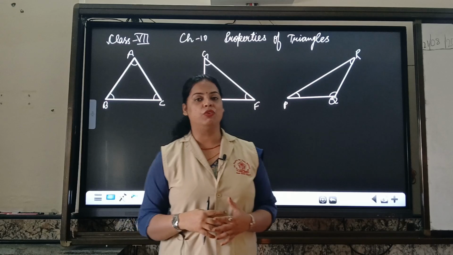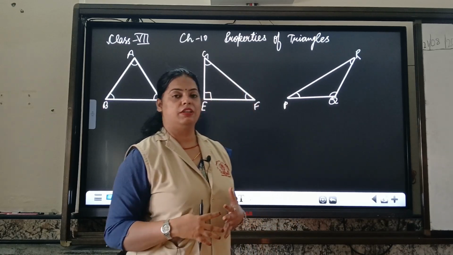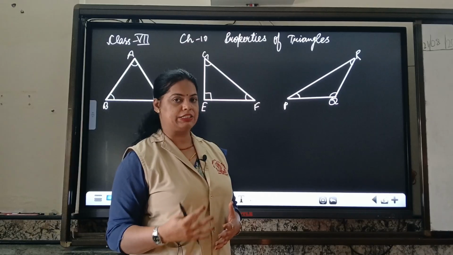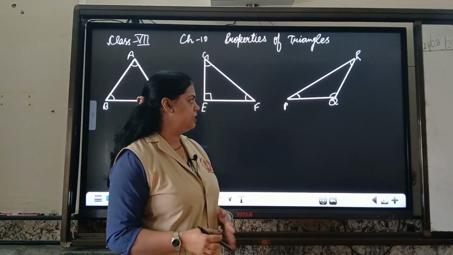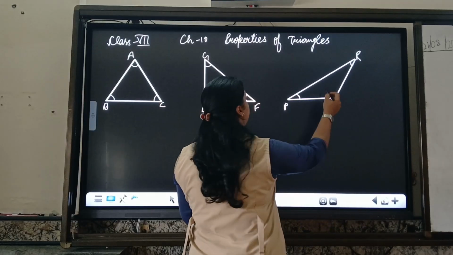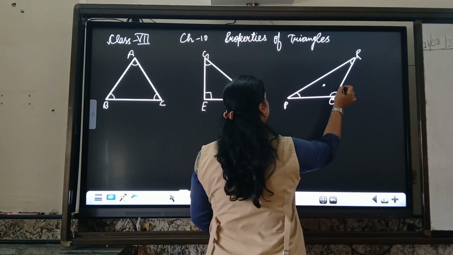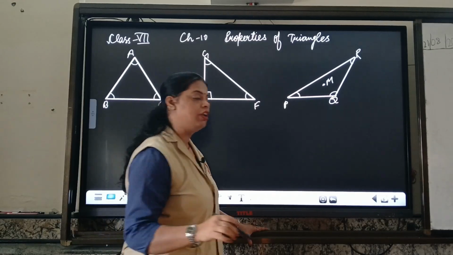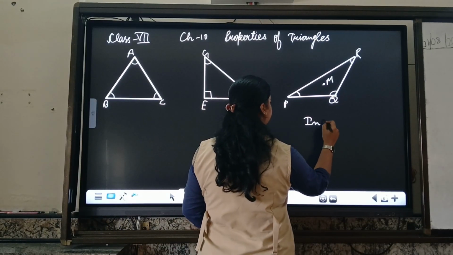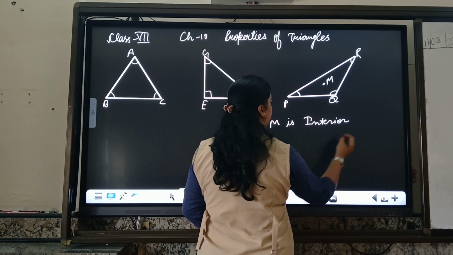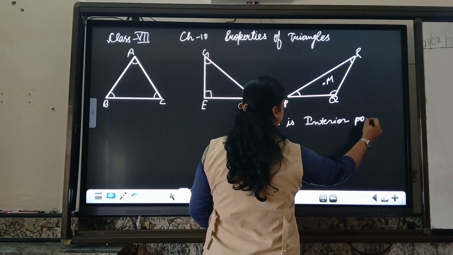But here we are going to study about the extra properties of the triangle. First I will tell you about the interior and exterior of the triangle. Interior means points which are inside the triangle. Suppose I am writing any point M. So it is inside the triangle, that is why it will be known as interior. M is interior point.